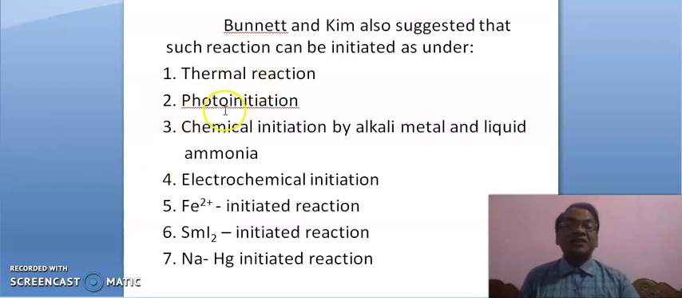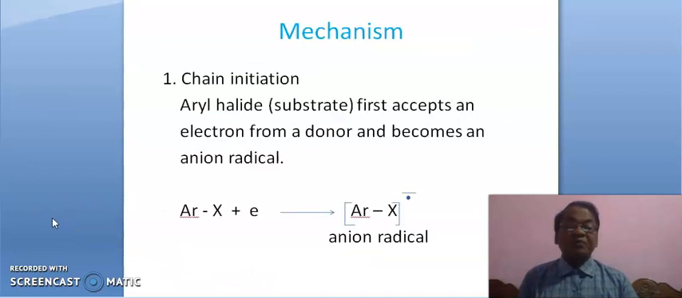Thermal initiation, photo initiation. Thermal initiation means the reaction can be started on strong heating. And photo initiation means the reaction can be initiated by photon, that is light. Third, chemical initiation by alkali metal and liquid ammonia. Fourth, electrochemical initiation, ferrous ion initiated reaction, samarium iodide initiated reaction, sodium amalgam initiated reaction.